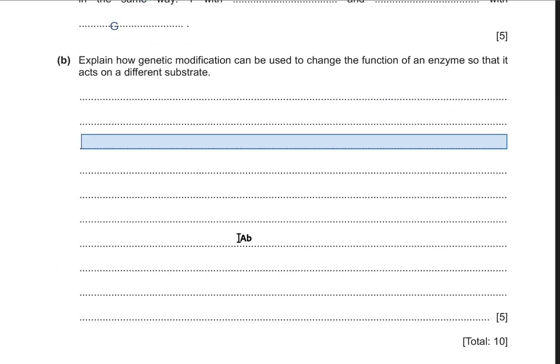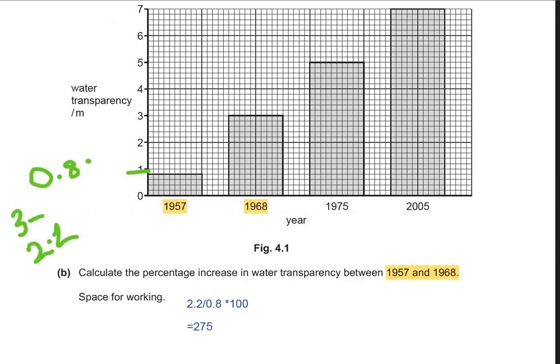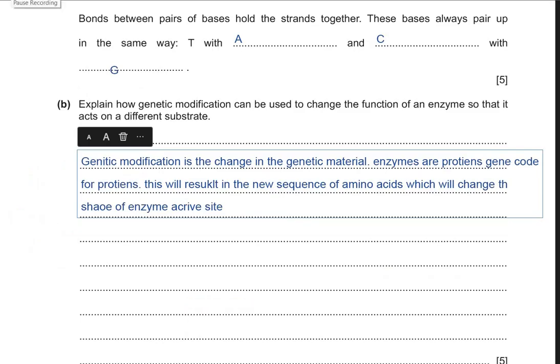All right. So part B says explain how genetic modification can be used to change the function of an enzyme so that it acts on a different substrate. So basically, we first have to write down what genetic modification actually is. Genetic modification is a change in genetic material, and enzymes are obviously proteins. So the gene codes for the proteins, right? When there is a change in genetic material, there will be a change in the sequence of genes, sequence of amino acids. Obviously, this will give rise to a different protein with a different structure. So this will change the shape of the enzyme.